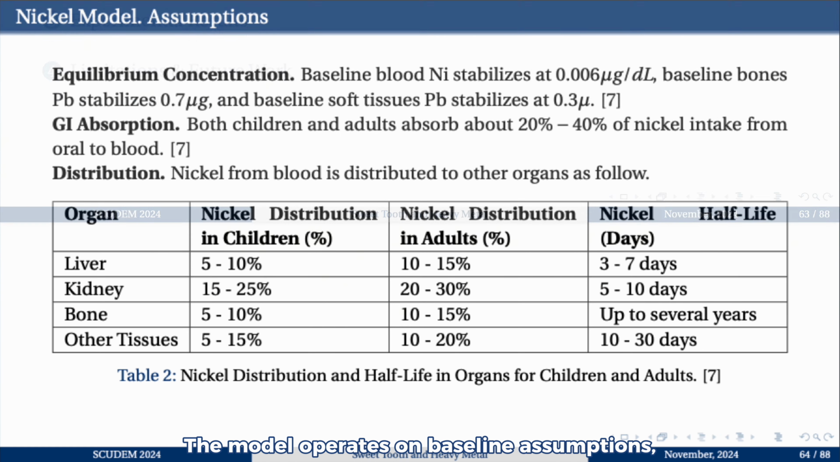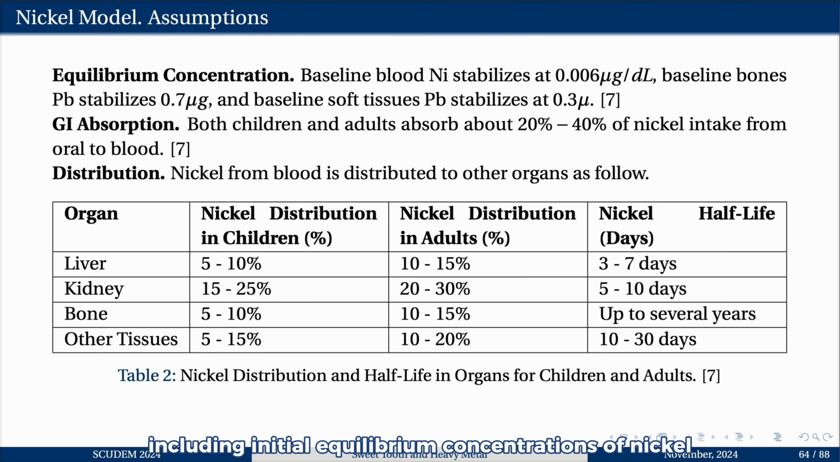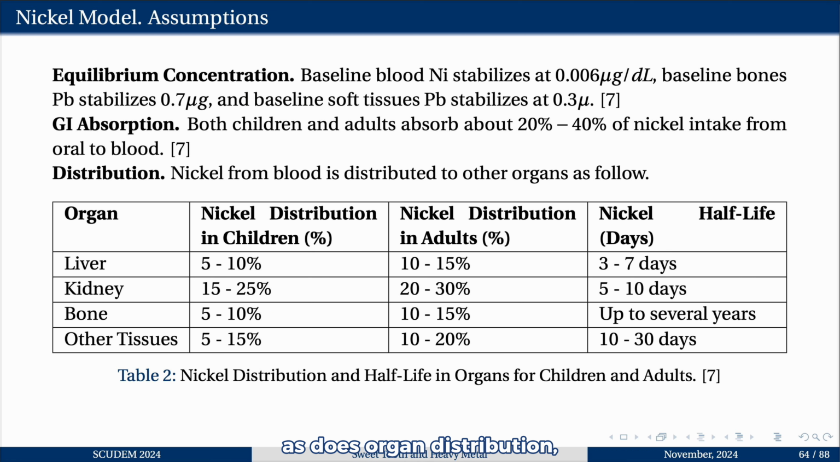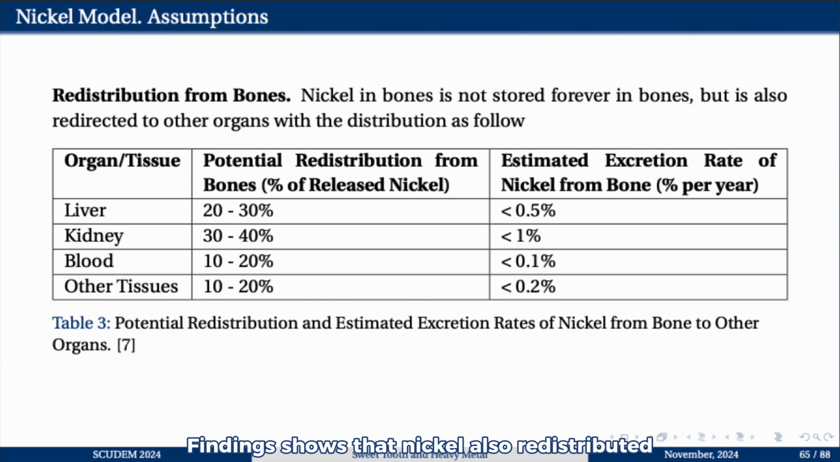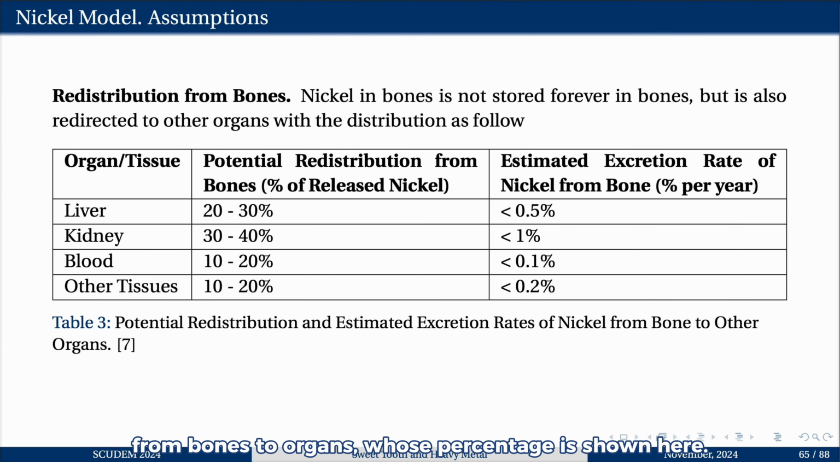The model operates on baseline assumptions, including initial equilibrium concentrations of nickel in blood, bones, and soft tissues. Nickel absorption rates between 20% to 40% from oral intake to blood, differing between adults and children, as does organ distribution, which is detailed here for clarity. Findings show that nickel is also redistributed from bones to organs, whose percentage is shown here.